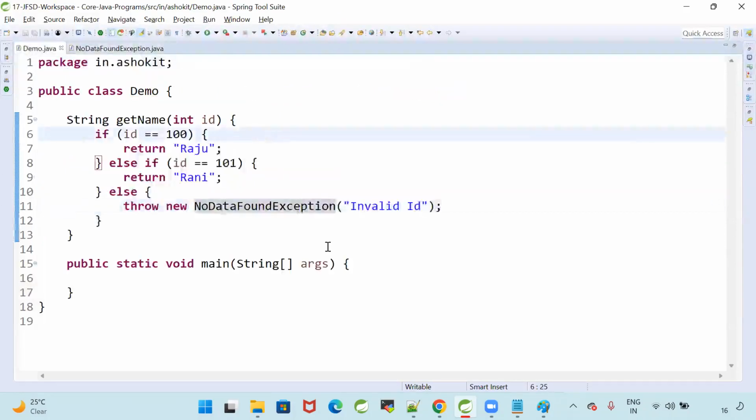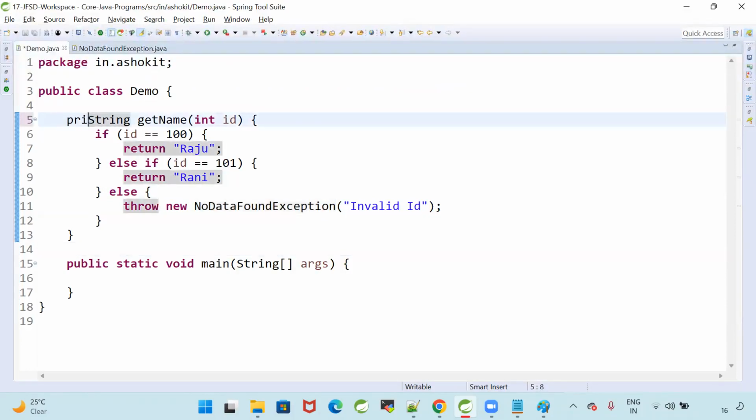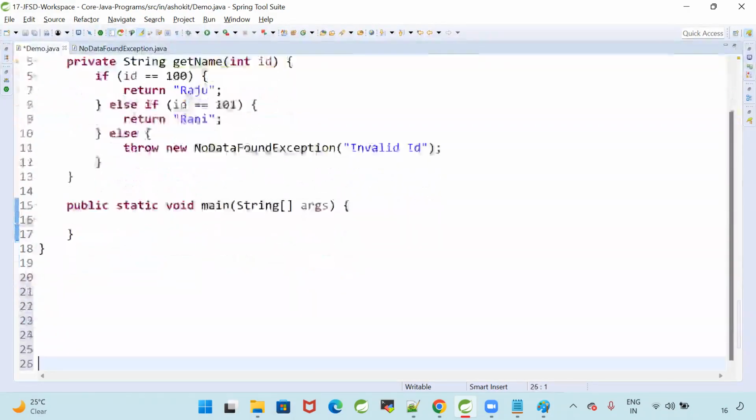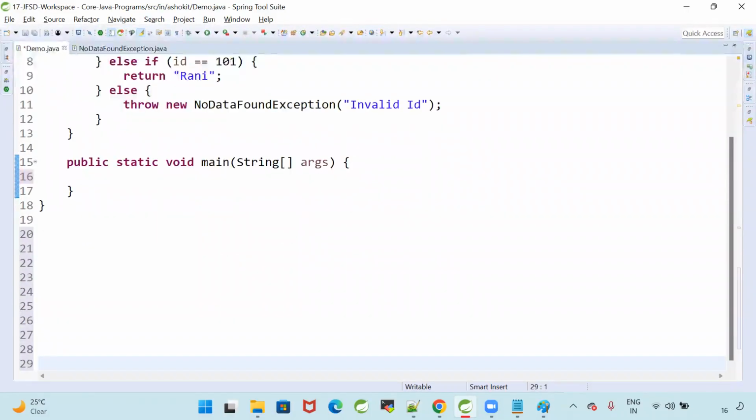Now run this program. I want to call this method. This method is an instance method. How can I call the instance method? By creating an object. The method is private. Can I access it in the class? Private methods can be accessed within the class.